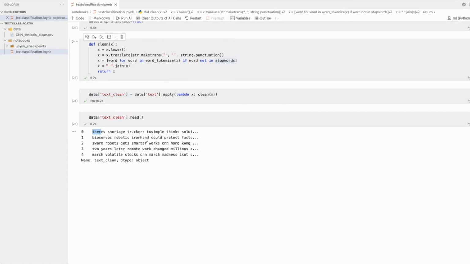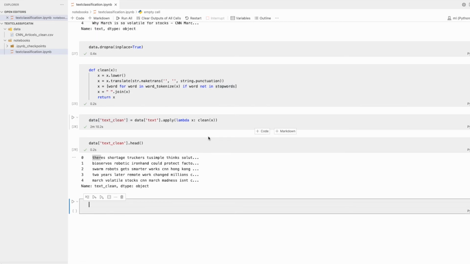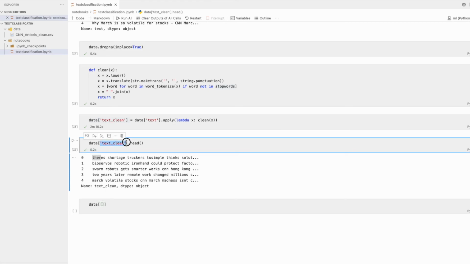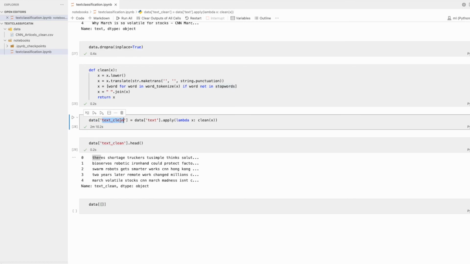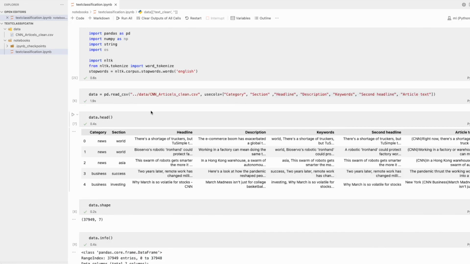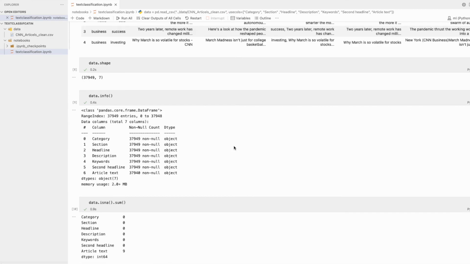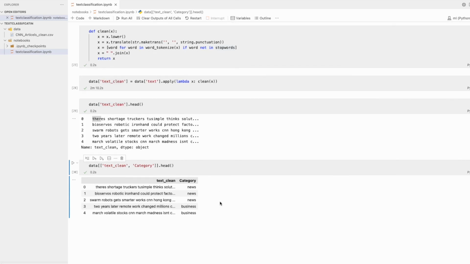So first what I am thinking is that I will take this data and save it, right? So let's take data, this one. I'm just copying that. Now we have one more thing called categories. So only those two things are required for now. You can say head, as you can see.